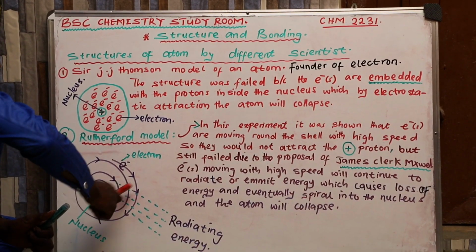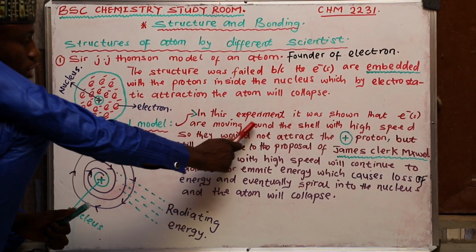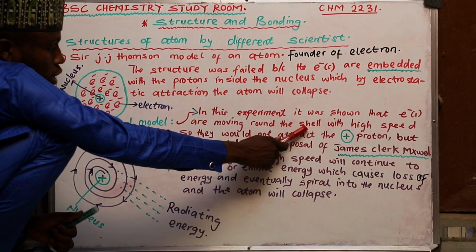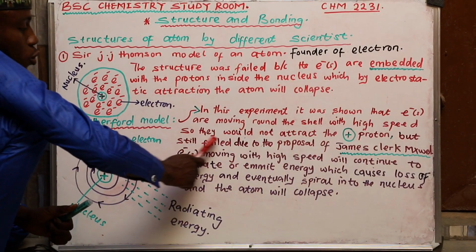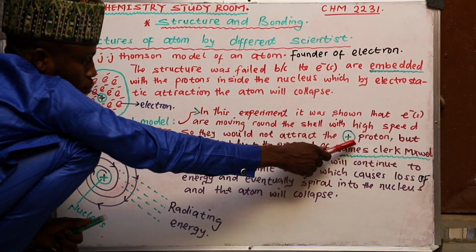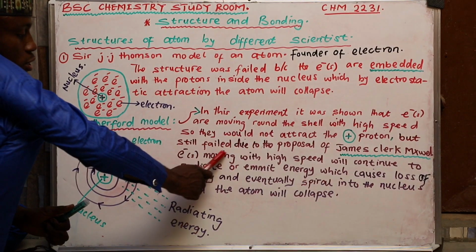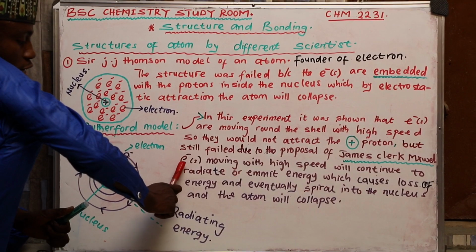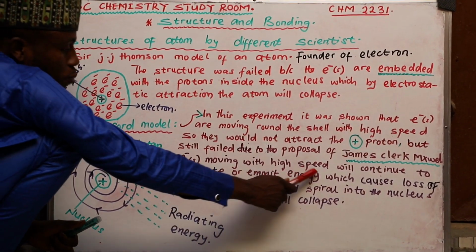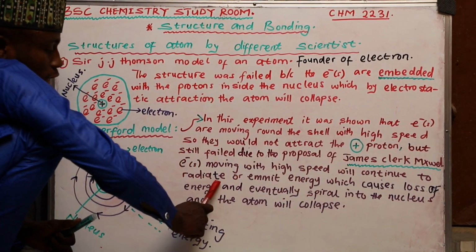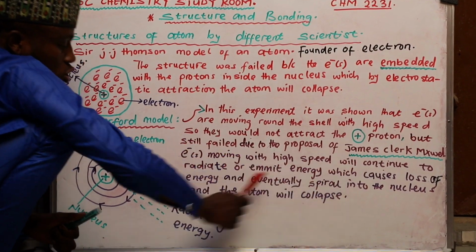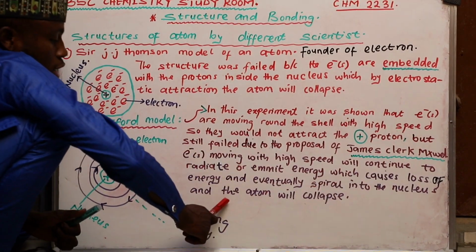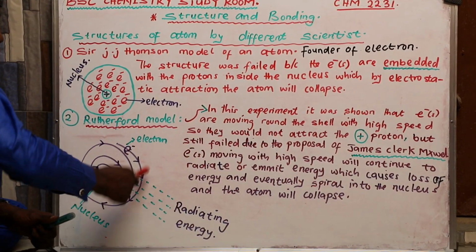This is how Rutherford proves the structure of his atom. In this experiment, it was shown that electrons are moving around the shell with high speed, so they would not attract the protons. But this was still rejected due to the proposal of James Clerk Maxwell, who says electrons moving with high speed will continue to radiate or emit energy, which causes loss of energy and eventually they spiral into the nucleus, and the atom will then collapse.